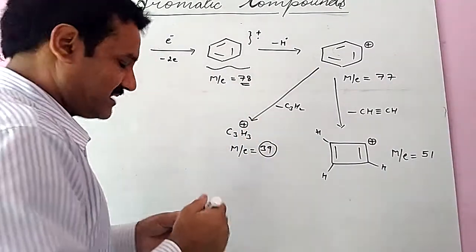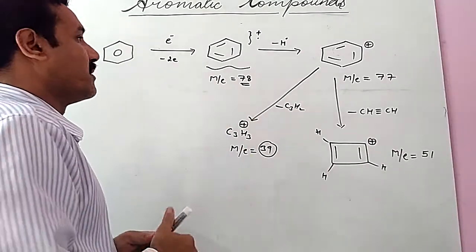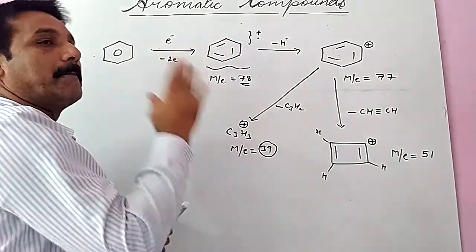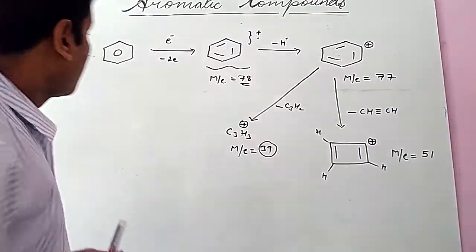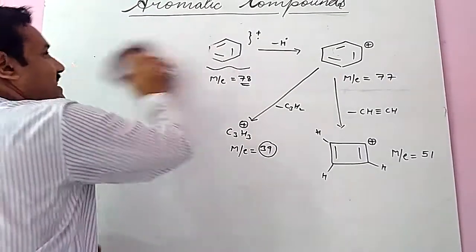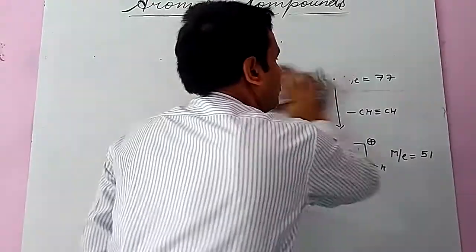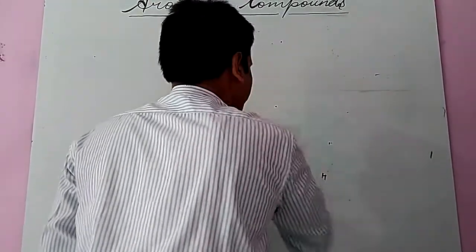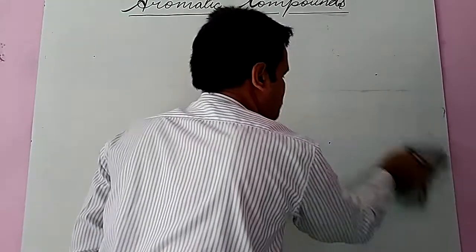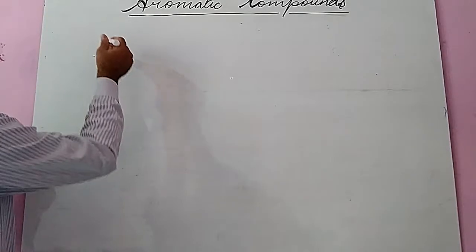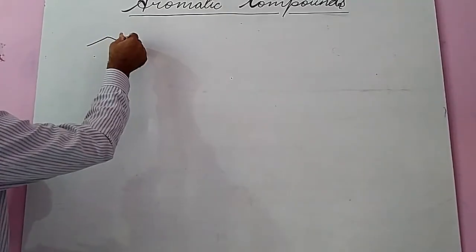So the main important point is that in many aromatic compounds, the molecular ion peak is the base peak, as in benzene. Then I will take the second condition, the possibility of formation of the tropylium cation. For the formation of the tropylium cation, I will take a general pattern like this.